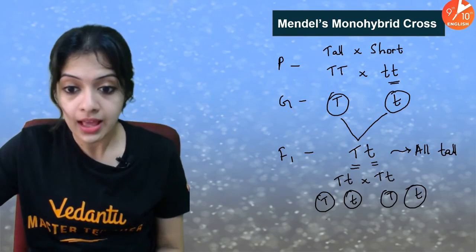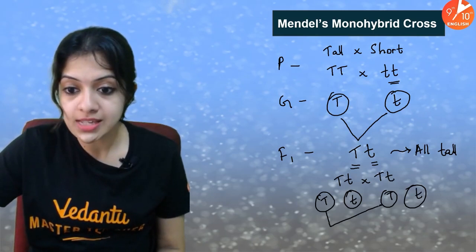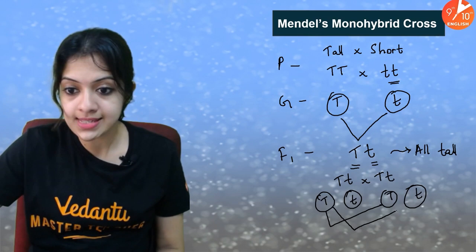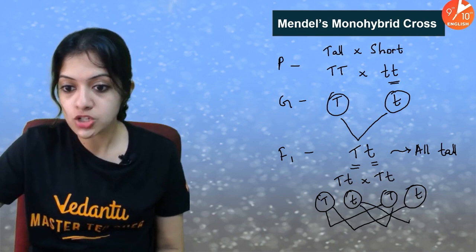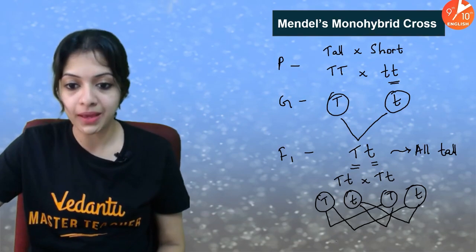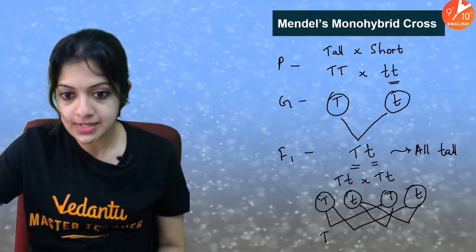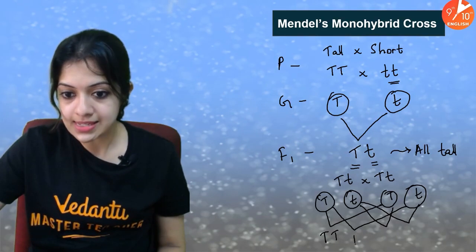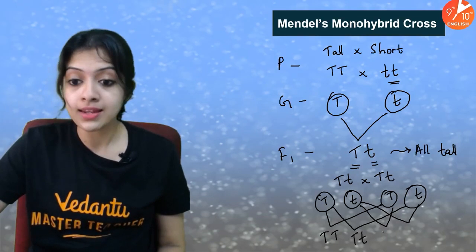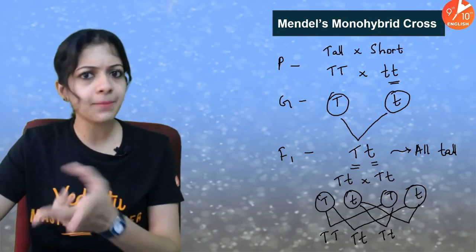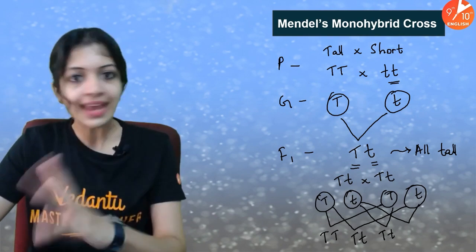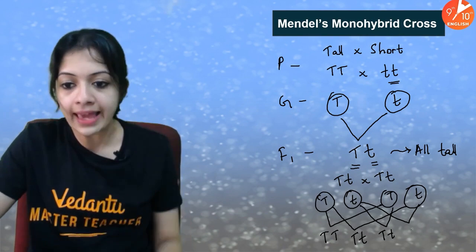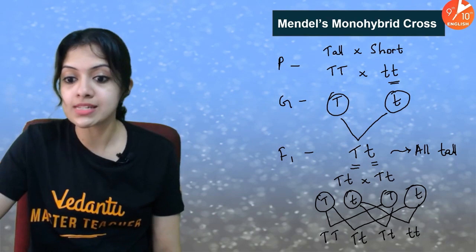And what do you see? Look at the combinations between them. Yes, you have to look at all the possible combinations between the gametes of the two different parents. So this would fetch us a capital T capital T, a capital T small t, again a capital T small t, or a small t capital T, both are the same. 2 into 3 and 3 into 2 are the same, right? Likewise, and here it's going to be a small t small t.